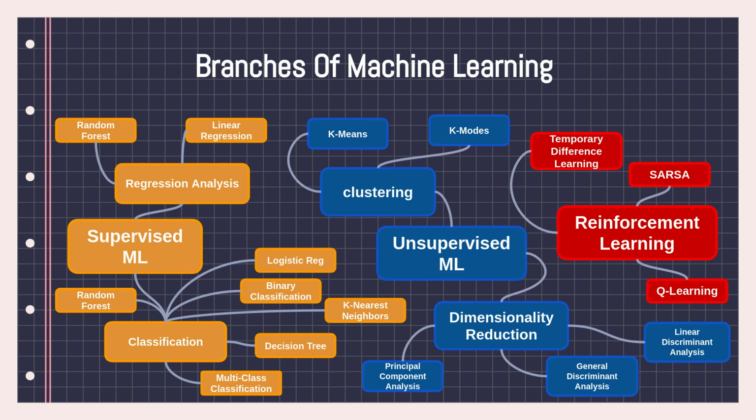Okay, so let's move on to unsupervised machine learning. Unlike supervised machine learning, whereby we give it a question along with its corresponding answer, in unsupervised machine learning we just give it a bunch of questions without the answer. So the computer will be able to study the data itself and come up with its own different categories or classifications.